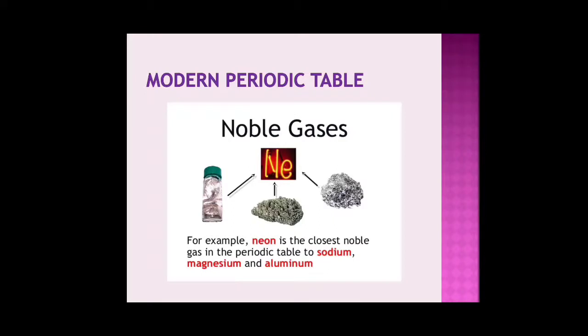So elements like sodium, magnesium, aluminium, which have atomic numbers 11, 12 and 13 respectively, try to lose 1, 2 or 3 electrons to gain the noble gas configuration of neon. That is 2 electrons in the first orbit and 8 electrons in the second orbit. So they try to get the noble gas configuration of neon and gain stability.